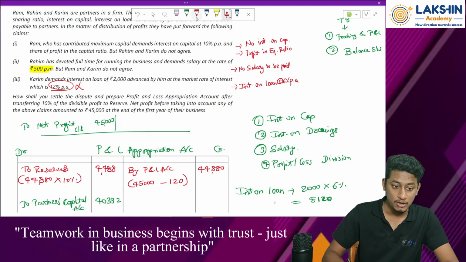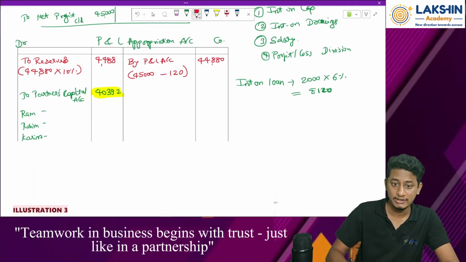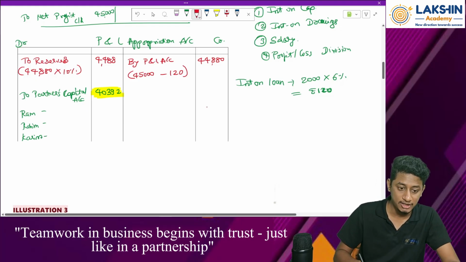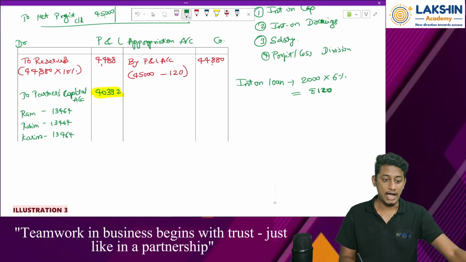Okay. So what is the equal ratio? Divide by 3. Whatever profits you have, divide it by 3. So divide this amount by 3. How much is that? 40,392 divided by 3. So each partner will get 13,464, 13,464 and 13,464. See, I have written all the values directly.